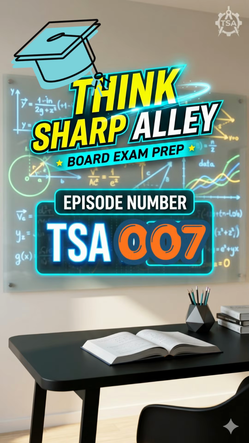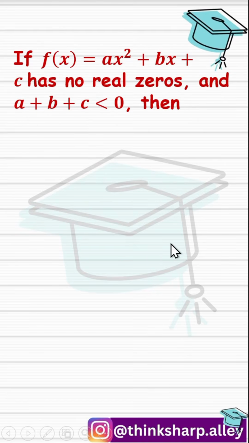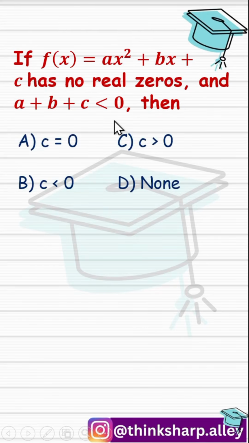Here is today's must-know MCQ for class 10. This quadratic has a twist. If f(x) equal to ax² + bx + c has no real zeros and a + b + c is less than 0, then what can you say about c?